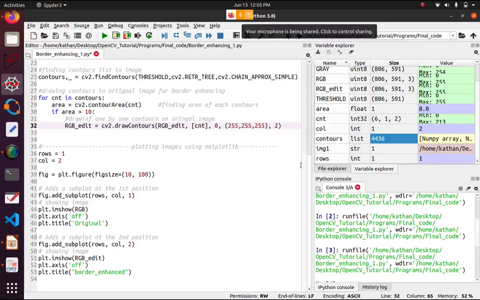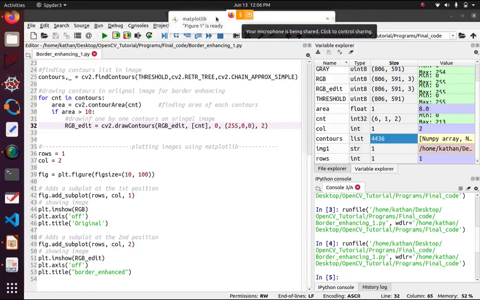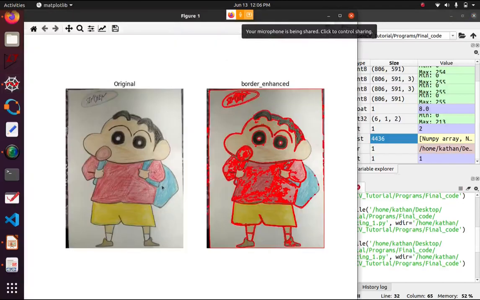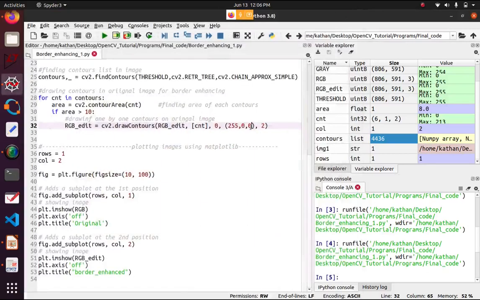Let's do only the red color, and then I run the program. See, it gives us the red contours, meaning plotting in red color. You can do any color you want, like I want to do only black, and I am changing the value here.